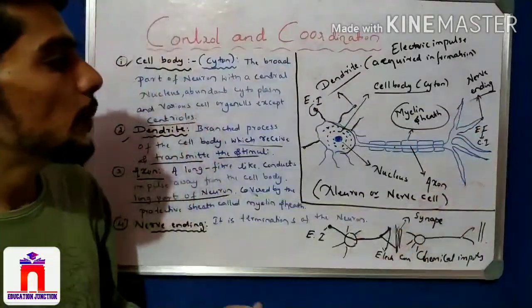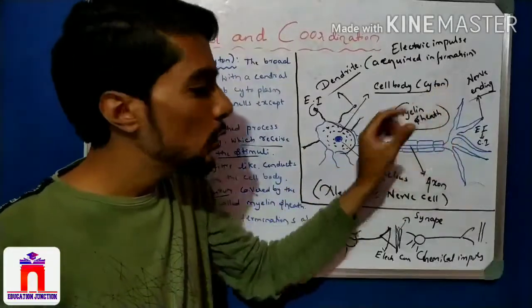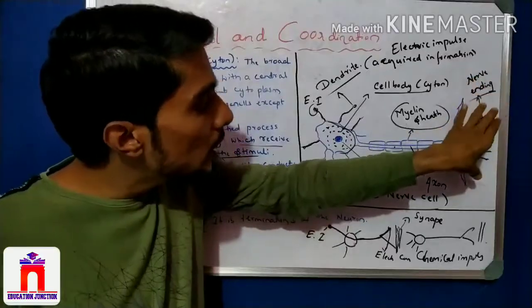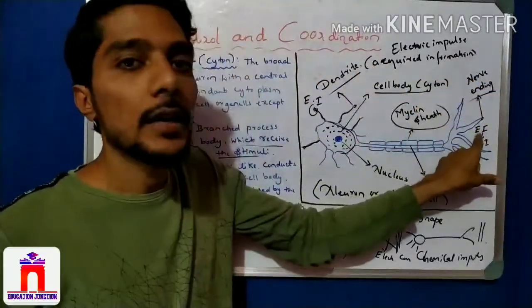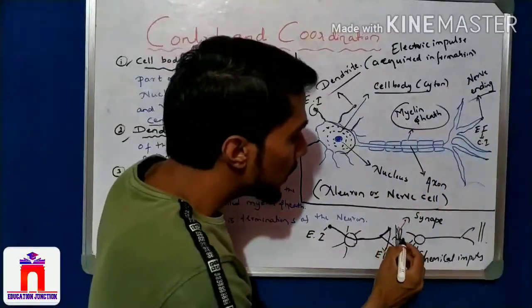So in this way, the electrical impulses travel through the neuron, through the axon, and reach the nerve end. At the nerve end, the electrical impulses are converted into chemical impulses, and that chemical flows into the synapse.